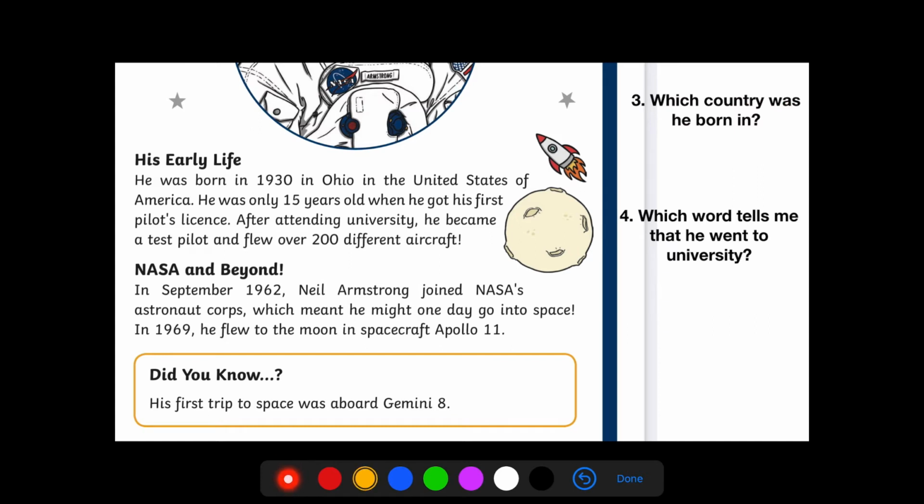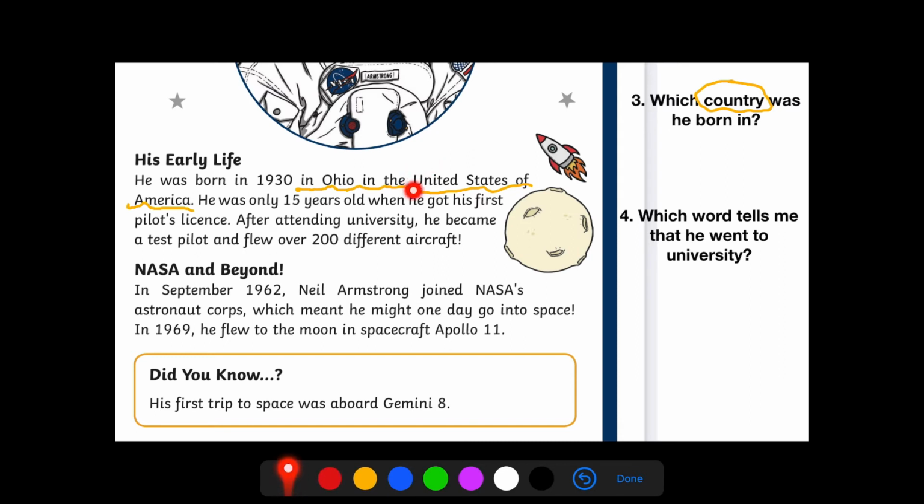And then I can move across. He was born in 1930 in Ohio in the United States of America. Now I've underlined Ohio there, and if I was just to write Ohio, it would be the incorrect answer because it asks me which country. And the country is not Ohio, it is the United States of America.